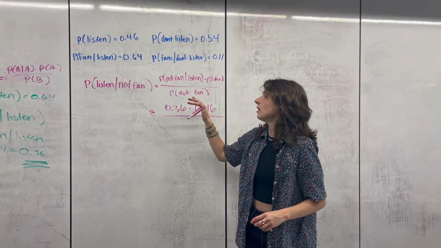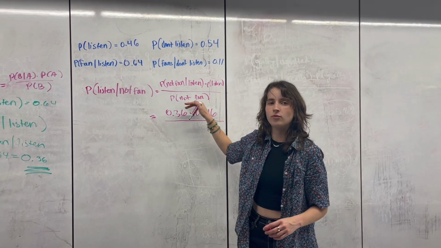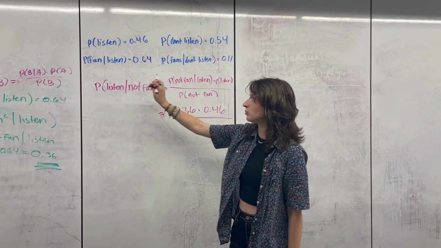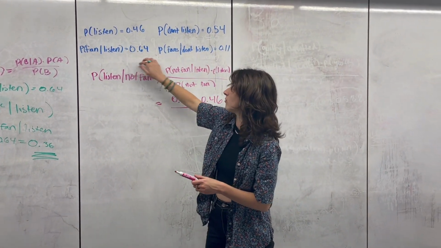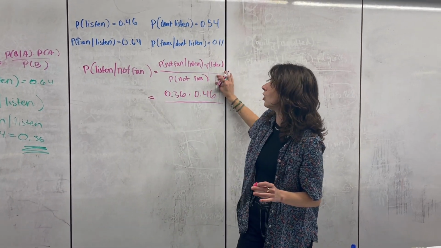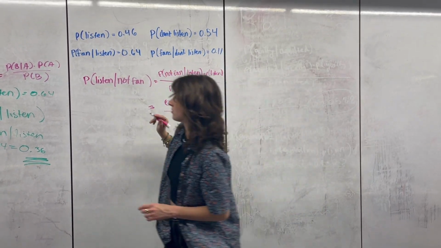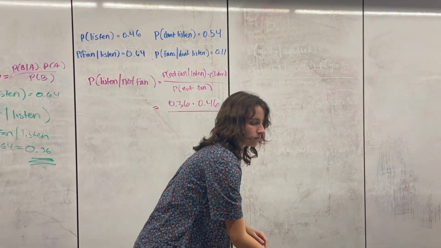So again, in this case, we know that there are certain people who are not fans, right? There are people who listen to Taylor Swift and are not fans, and that's these complements here. And then we know that there are people who don't listen to Taylor Swift and they're not fans. So let's just write out those probabilities just to have them available.